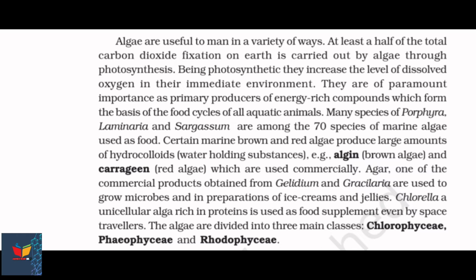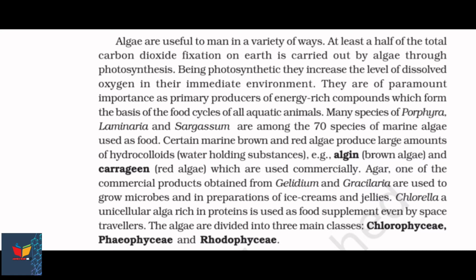Now this paragraph is also very important, so again you have to listen very carefully. Algae are useful to man in a variety of ways. At least half of the total carbon dioxide fixation on Earth is carried out by algae through photosynthesis. Being photosynthetic, they increase the level of dissolved oxygen in their immediate environment.